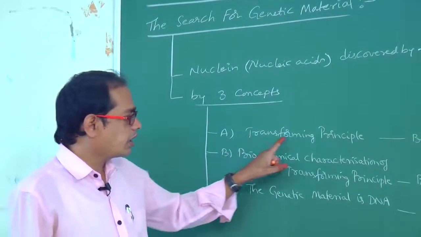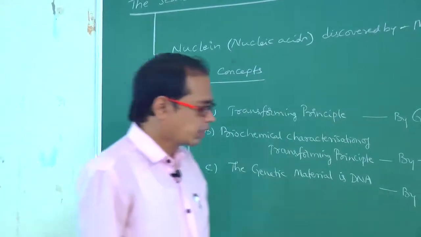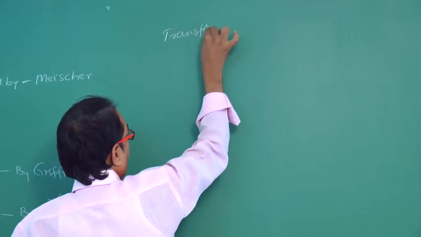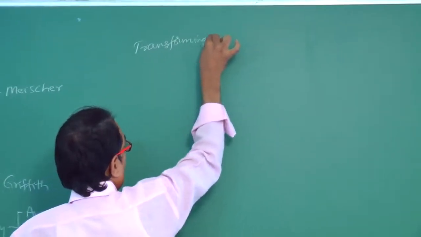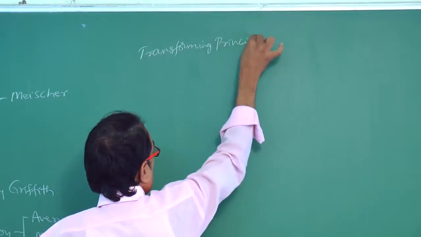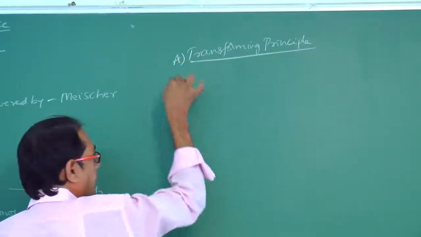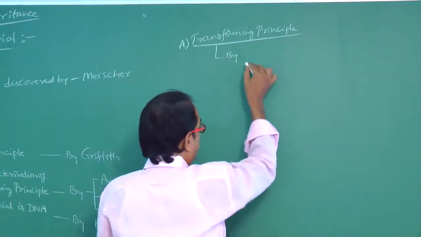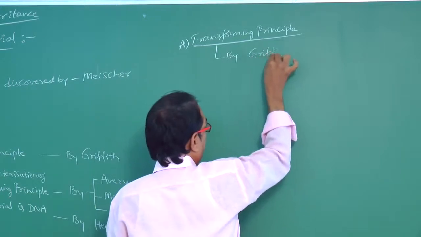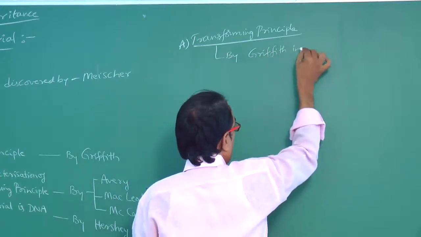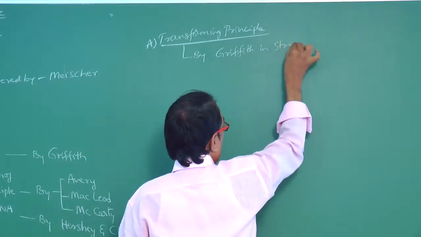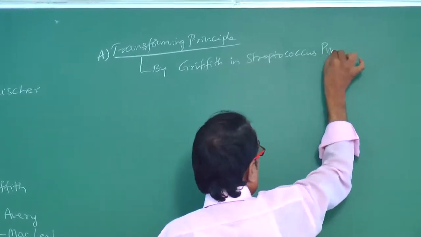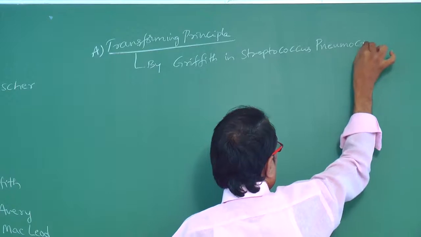First one is transforming principle. Okay? Look at here, my dear students. Transforming principle. It was conducted by Griffith in Streptococcus, also called pneumococcus.